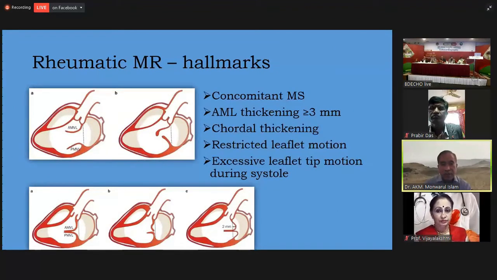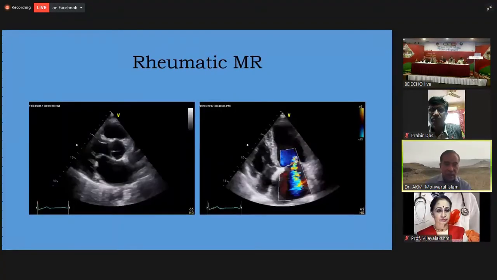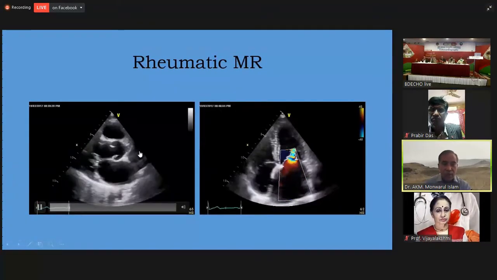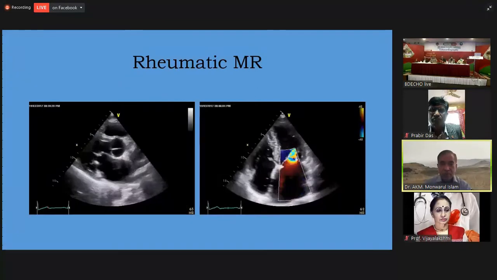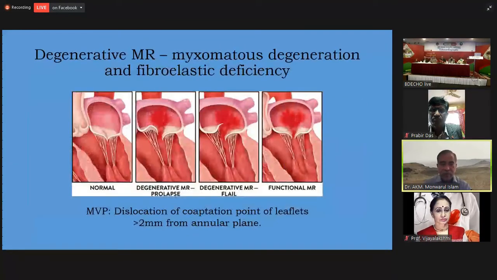Rheumatic MR, as you have already known, has concomitant mitral stenosis, and also if there is thickening of the anterior mitral leaflet 3 mm or more, or there is chordal thickening, commissural fusion, restricted mobility of the leaflets, and excessive leaflet tip motion during systole, these features may hallmark the diagnosis of rheumatic MR. And here you are seeing two clips illustrating the rheumatic MR. Absolutely, there is concomitant presence of mitral stenosis, so the diagnosis is not so tough here.